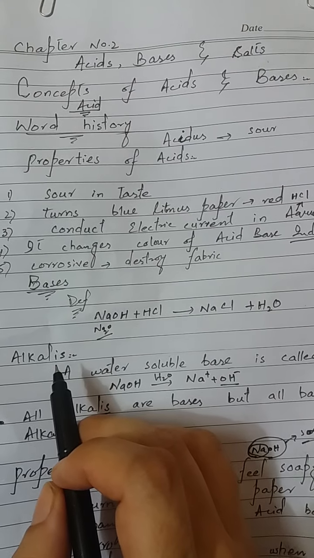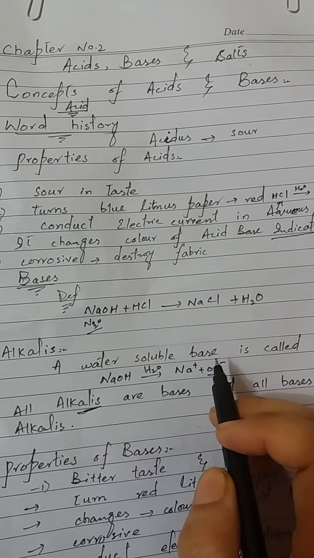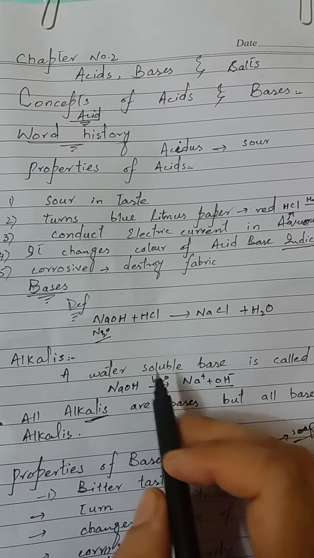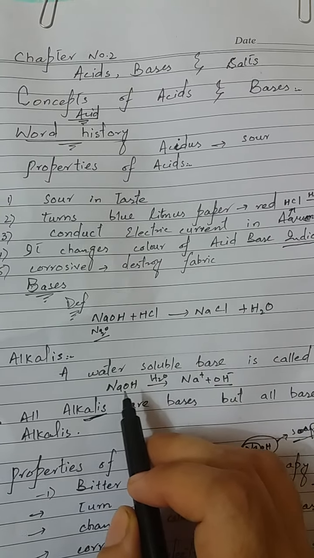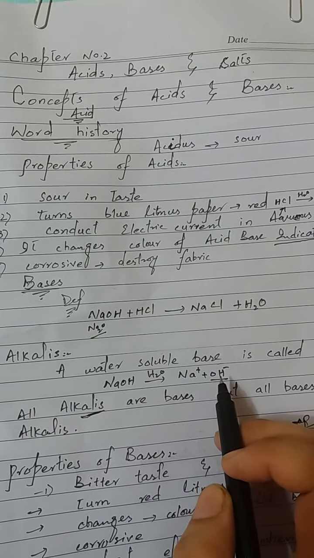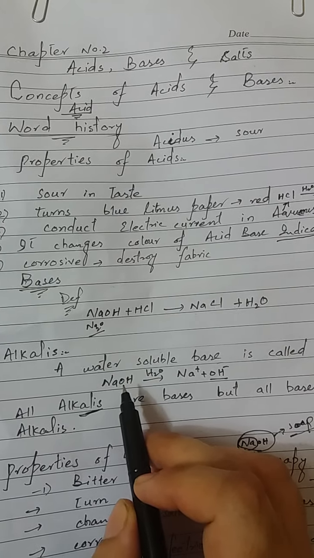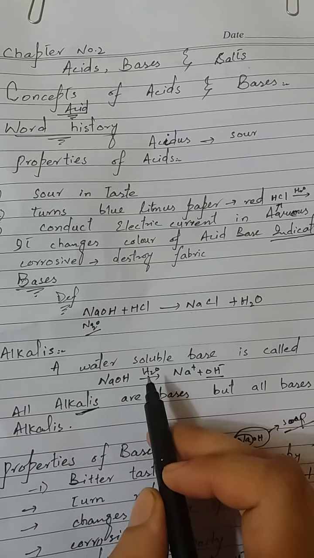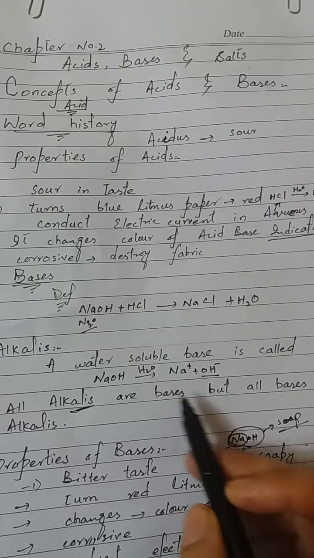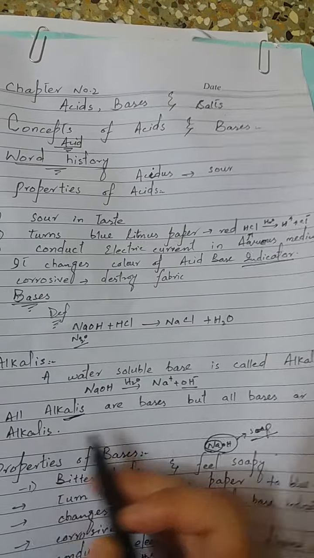Bases are also known as alkalis. Alkalis are water soluble bases. So water soluble bases are also known as alkalis. For example, NaOH dissociates in water into sodium ion and hydroxide ion. So those substances which give hydroxide ion when dissolved in water are known as alkalis. All alkalis are bases, but all bases are not alkalis.